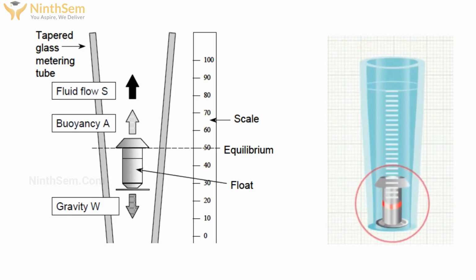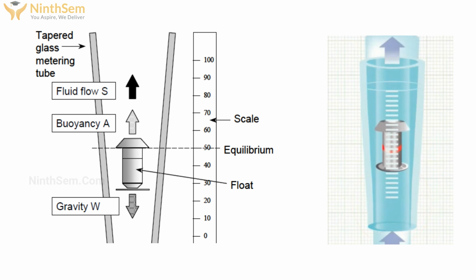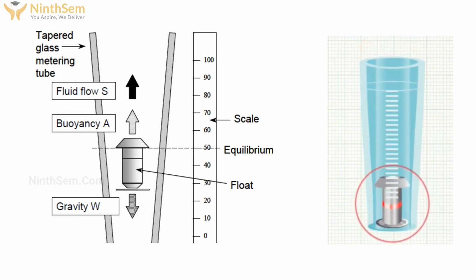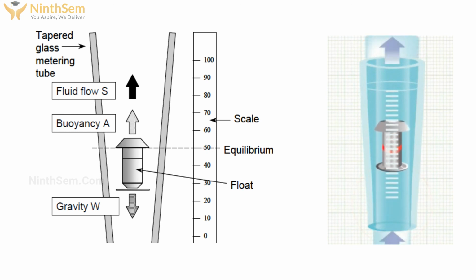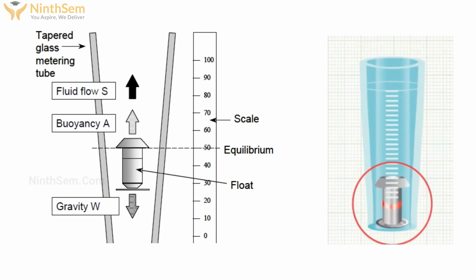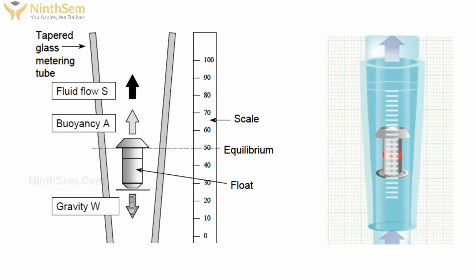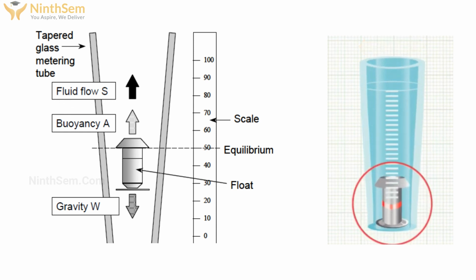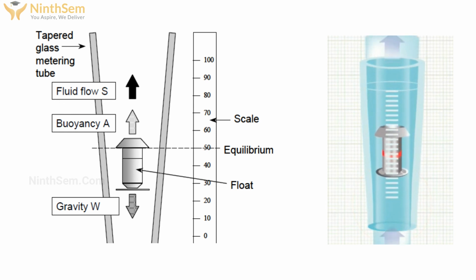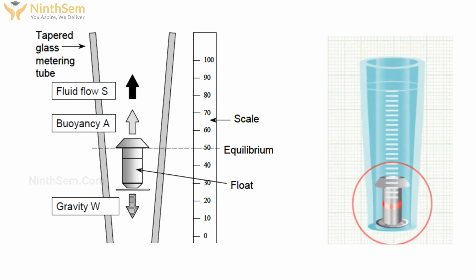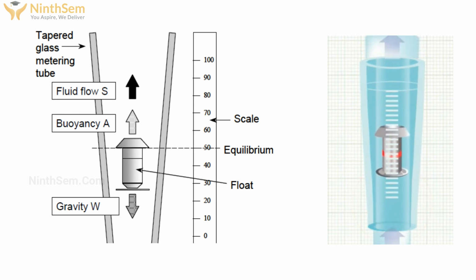As you can see in this figure, the float's movement occurs due to the flow, and when upward thrust occurs, the float moves upward. Ultimately, as the area of cross section increases, the float attains a certain equilibrium position due to the gravitational weight. Hence, a mechanical equilibrium is established, which shows the flow rate, as you can see on the scale.